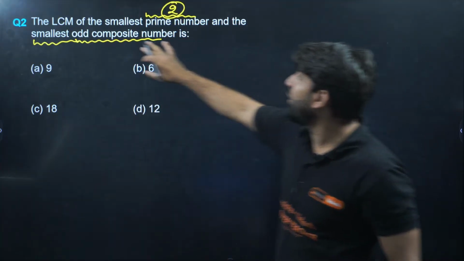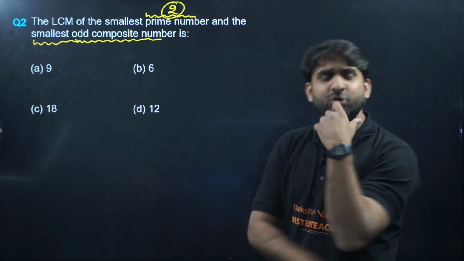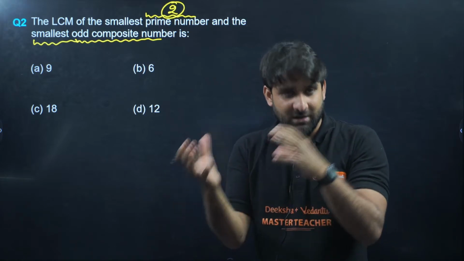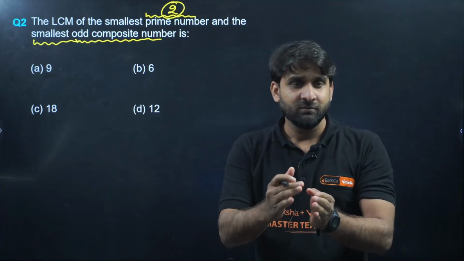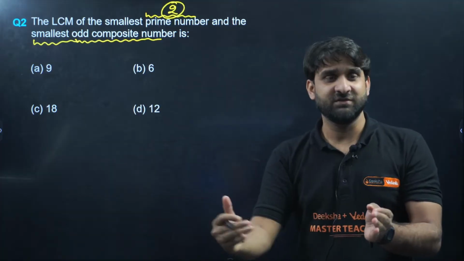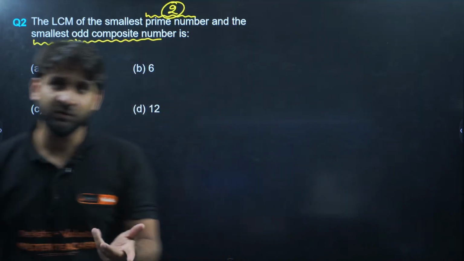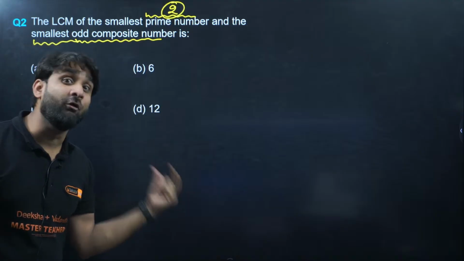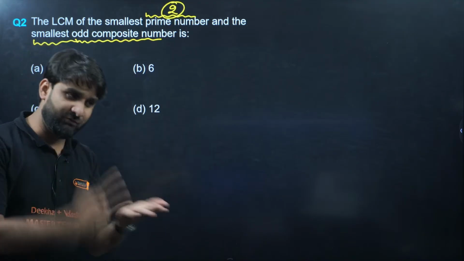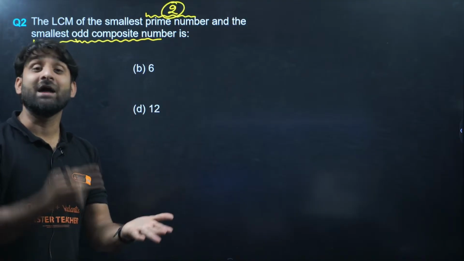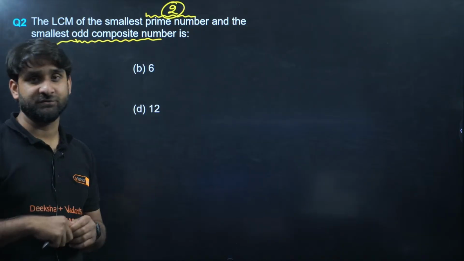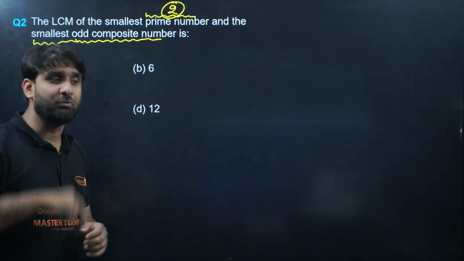And the smallest odd composite number. Do you know what a composite number is? The numbers which have more than 2 factors, other than 1 and itself, are called composite numbers, right? So the first composite number is 4, because 4 can be divided by 1, by 4 itself, and by 2 also. So 4 has 3 factors. That's why 4 is the first composite number.